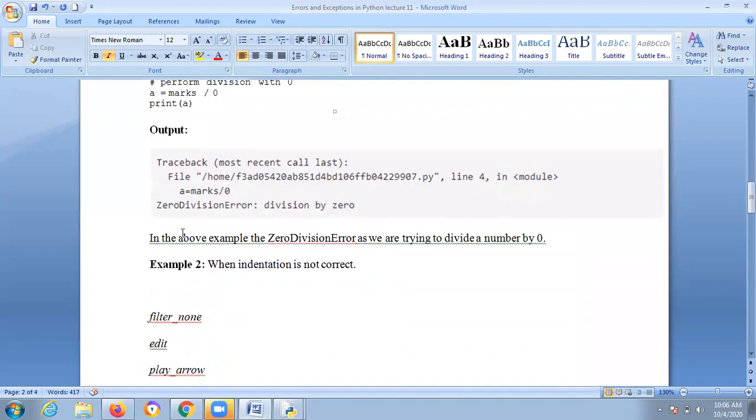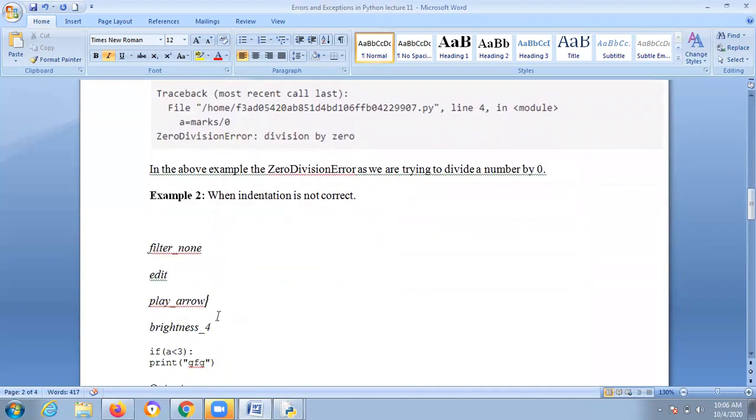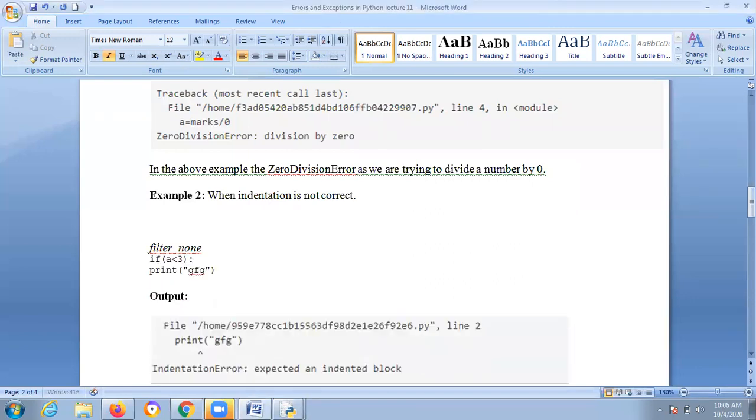Suppose if no space is present correctly, then what you are getting, that is also very interesting to learn. In the previous example, I also showed one thing where space is not correct.